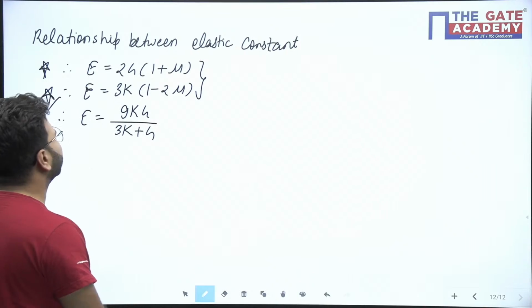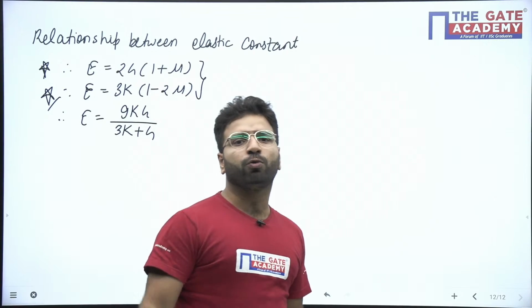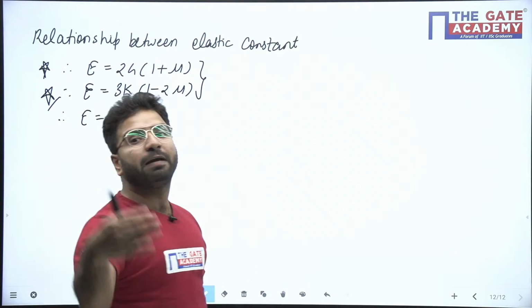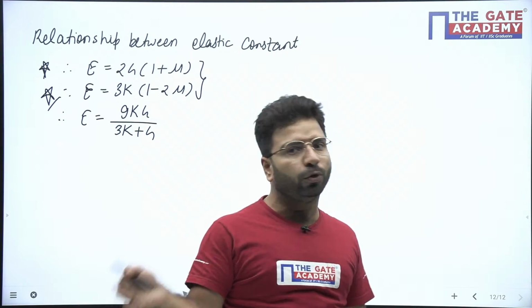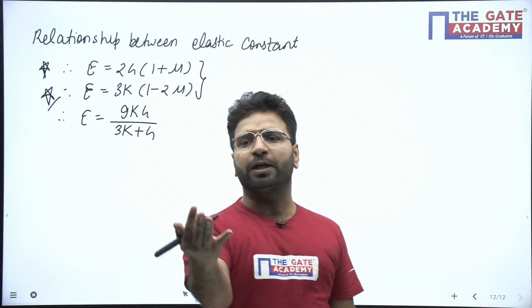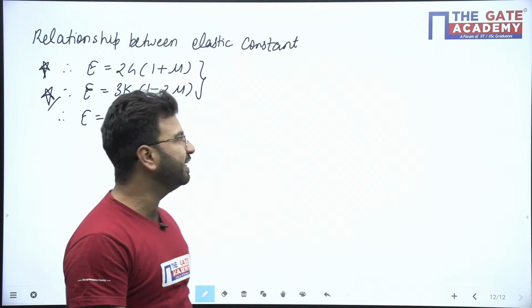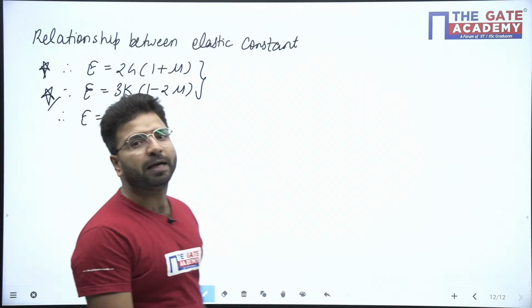Okay, so remember this question has also come in the exam. Two constants are required for that. It can be any two. It cannot be only E or G, K or mu. No, it can be any two. If you know the two, the other two can be found very easily. So remember this concept. It will be helpful for you.